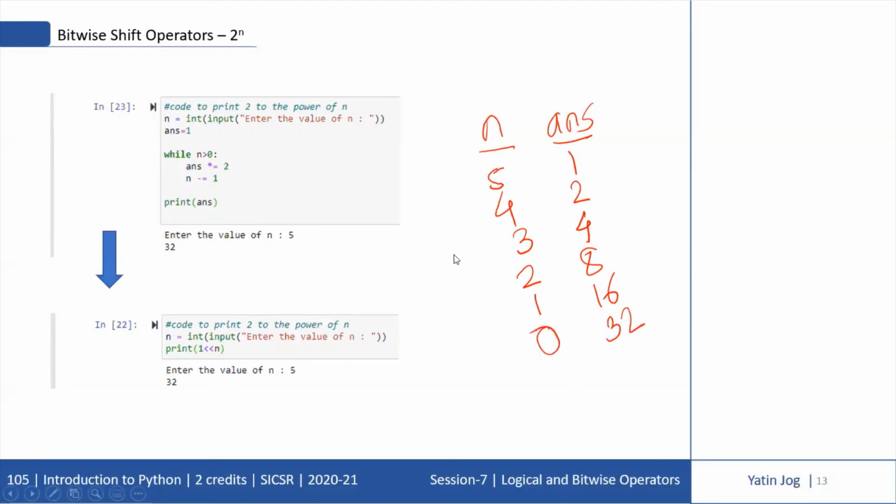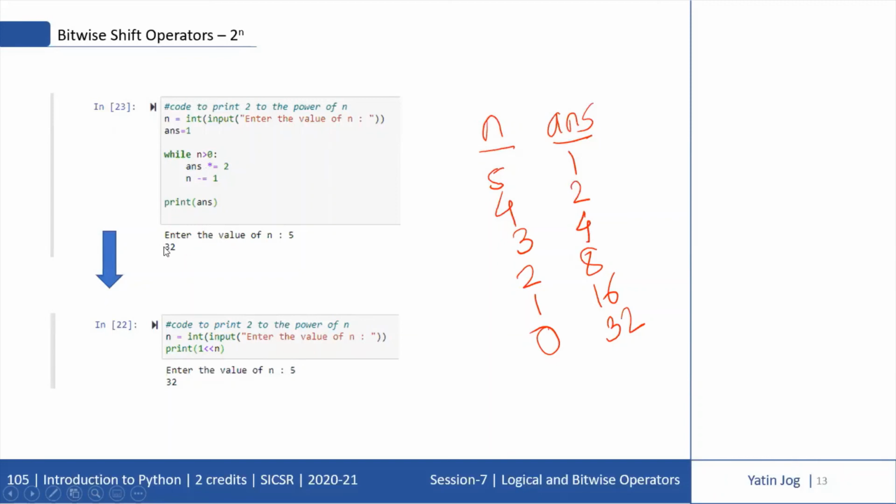Now when n is equal to 0, 0 is not greater than 0. 0 is equal to 0. So the condition is false. So it will come outside the while loop and then I'm printing the answer. Now the answer is 32, which is 2 raised to 5. So in this case, I am writing a code with one while loop and 2 instructions inside the while loop, and a lot of things are happening. And then I'm getting the answer of 2 raised to 5 as 32.